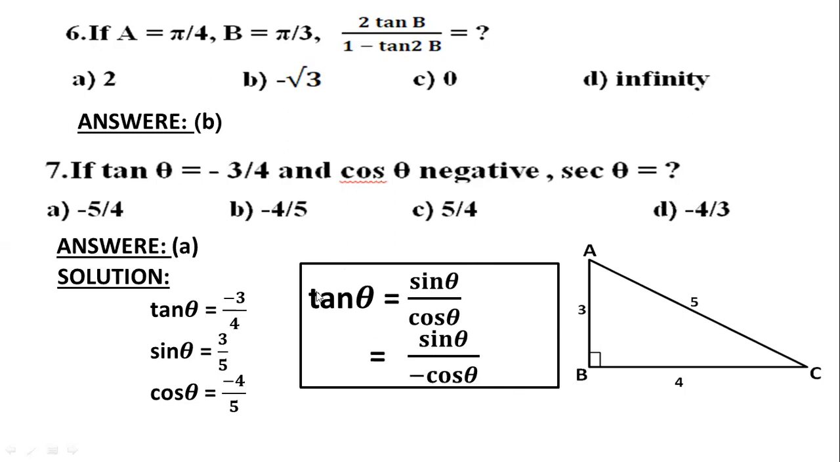Because of this, we have to go for tan theta, isn't it? Tan theta equals sin theta by cos theta. So if cos theta is negative and sin theta is positive, then tan theta will be negative. Or if sin theta is negative and cos theta is positive, at that time tan theta can also be negative. So one will be plus, one will be minus. Then tan theta will be negative. Can you understand? That's why sin theta will be positive and cos theta will be negative. And sec theta will be the inverse relation, that will be minus 5 by 4. The answer will be A. Clear? Okay.